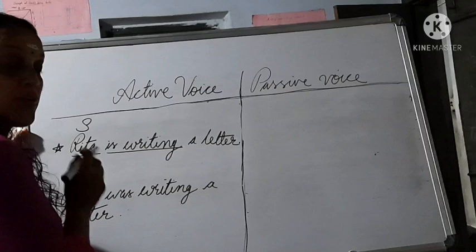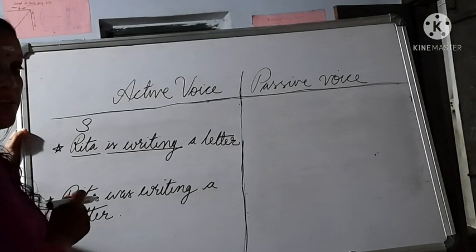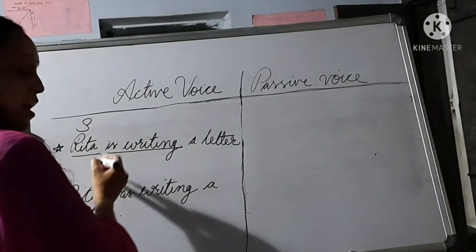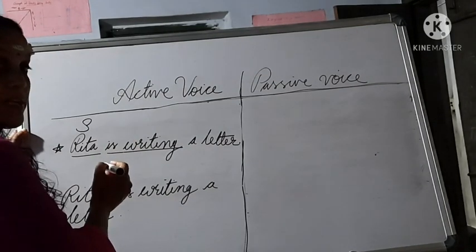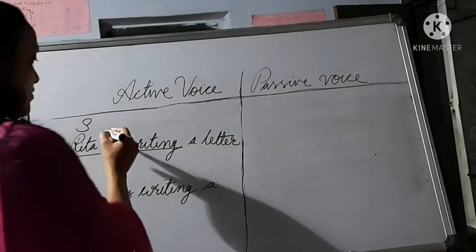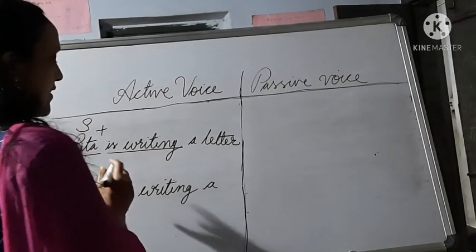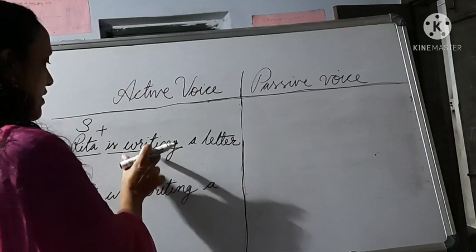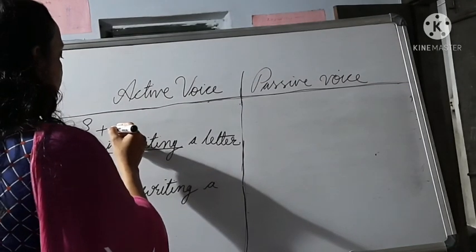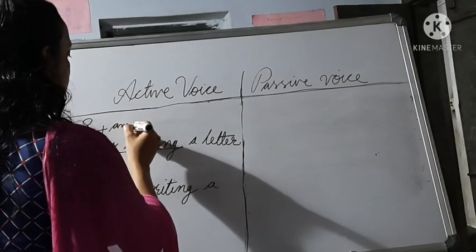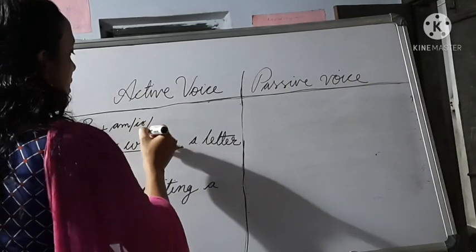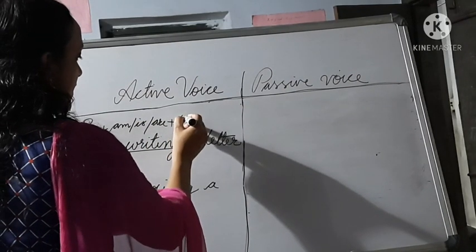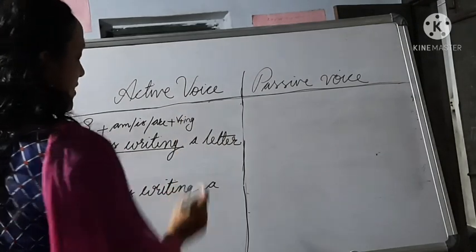Present continuous. How can you identify it as present continuous? Because present continuous means am or is or are plus ing form of the verb. So this one is writing. That is plus ing form of the verb. So that is why present continuous. So how can you identify? Am or is or are plus verb plus ing. That is present continuous.